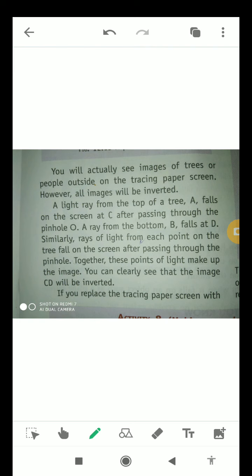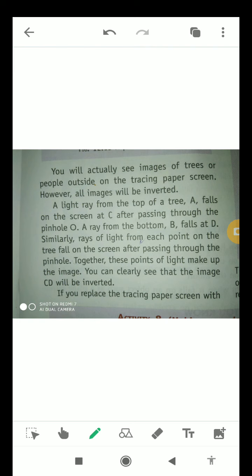A light ray from the top of a tree A falls on the screen at C after passing through the pinhole O. So a ray from the bottom B falls at D. Similarly, the rays of light from each point on the tree fall on the screen after passing through the pinhole. Together, these points of light make up the image. You can clearly see that the image CD will be inverted.